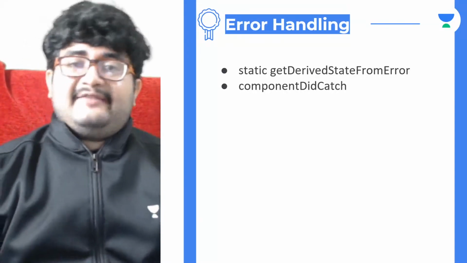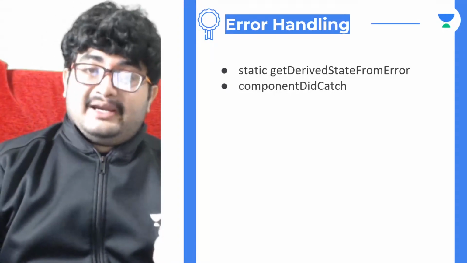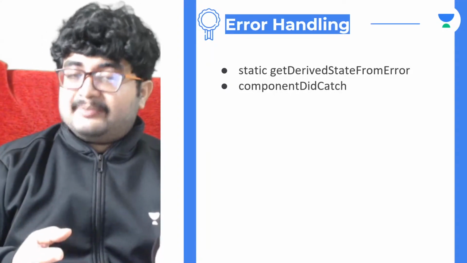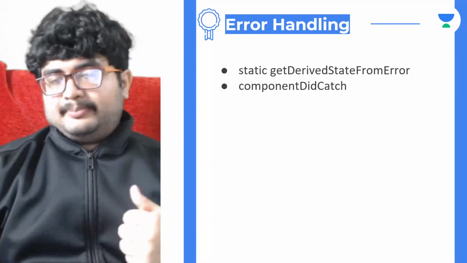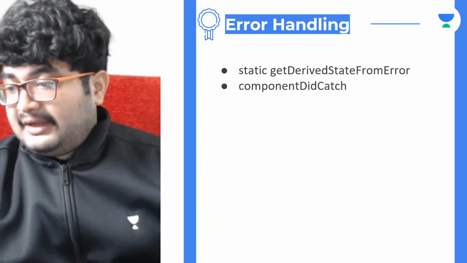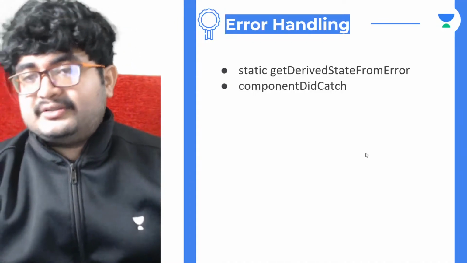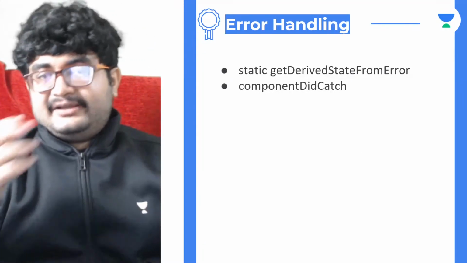But there's the error handling phase, in which we have 2 more methods: get derived state from error, which is similar to get derived state from props, and component did catch, similar to component did mount or component did update. So that's basically all these things.